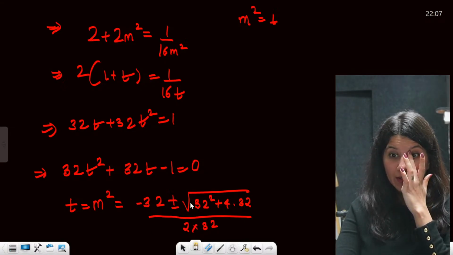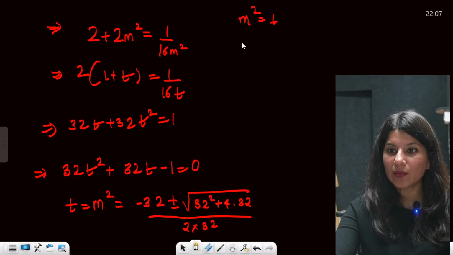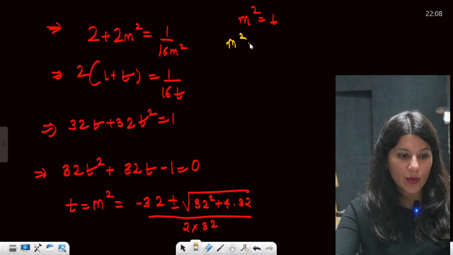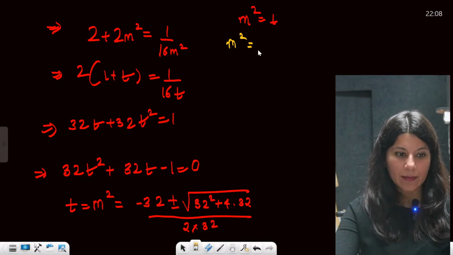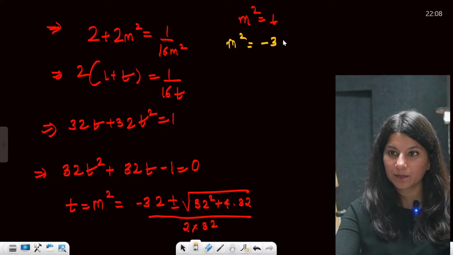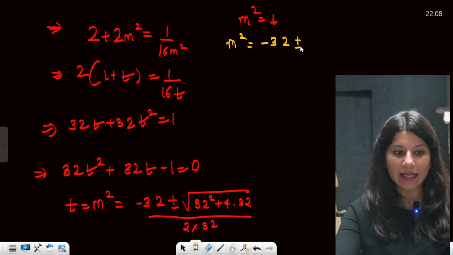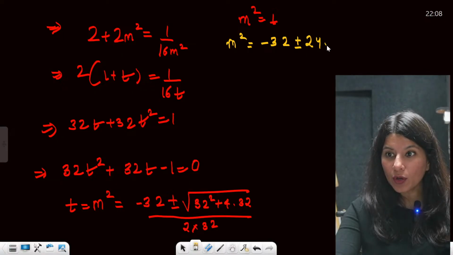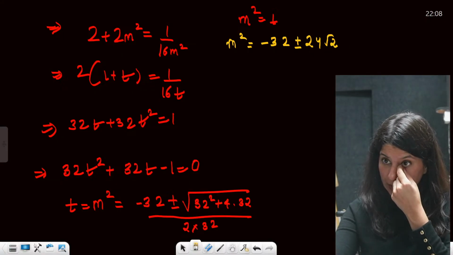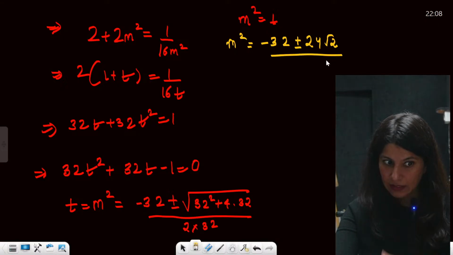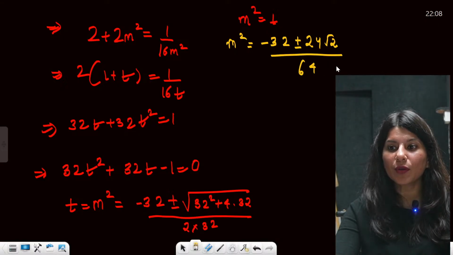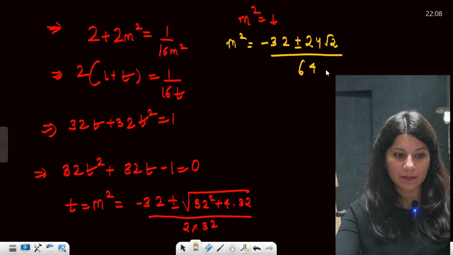If you solve it, your m square will be equal to minus 32 plus minus 24 root 2, whole upon 64. This is what you are going to get as m square.